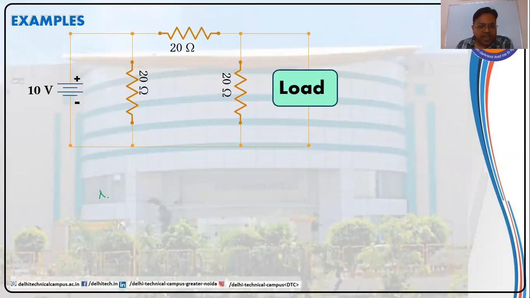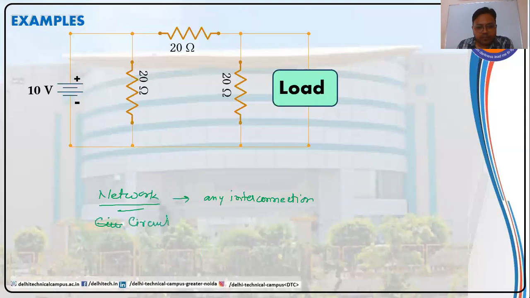If it is an interconnection, I can directly call it a network, because a network is any interconnection. Now the question is, can it be a circuit?